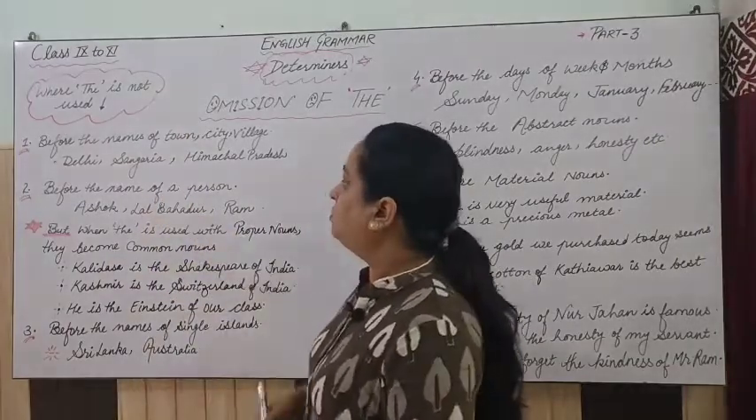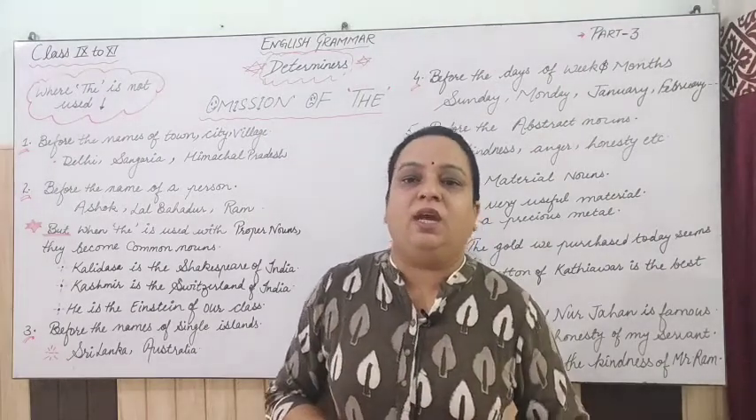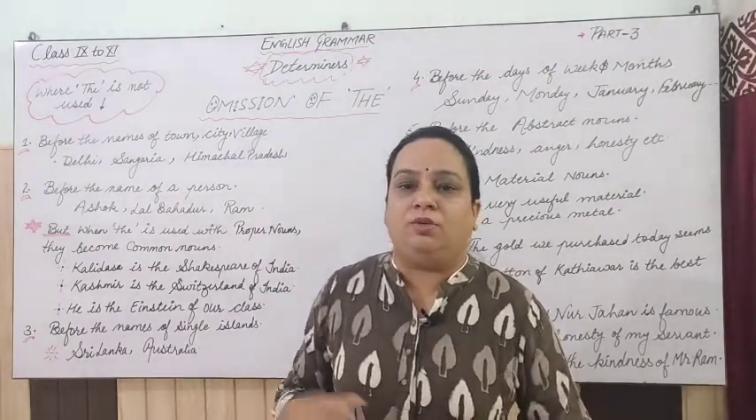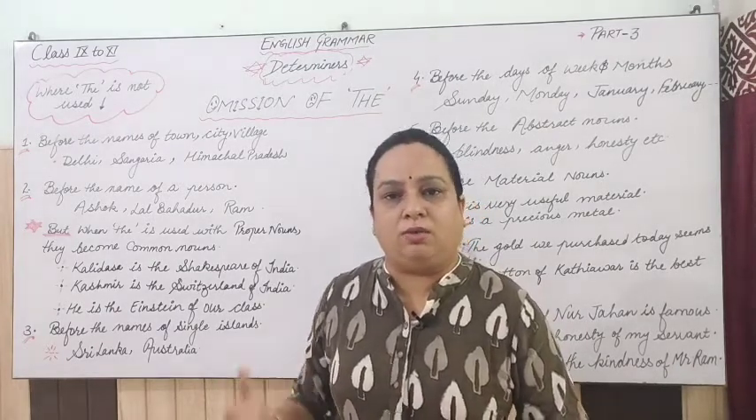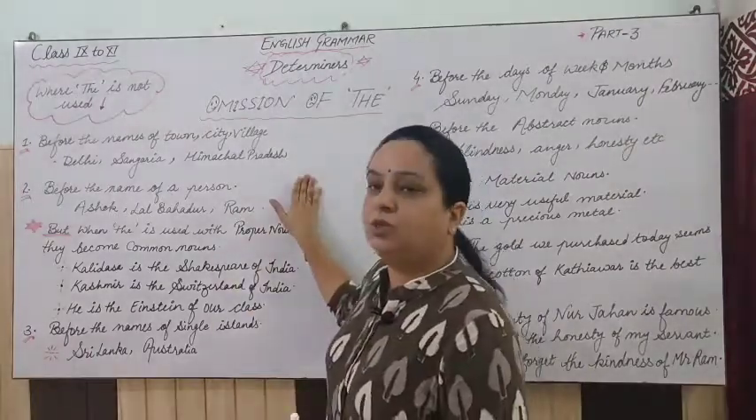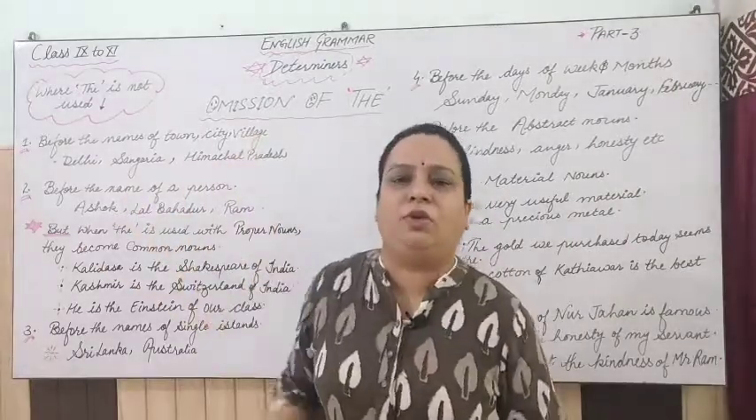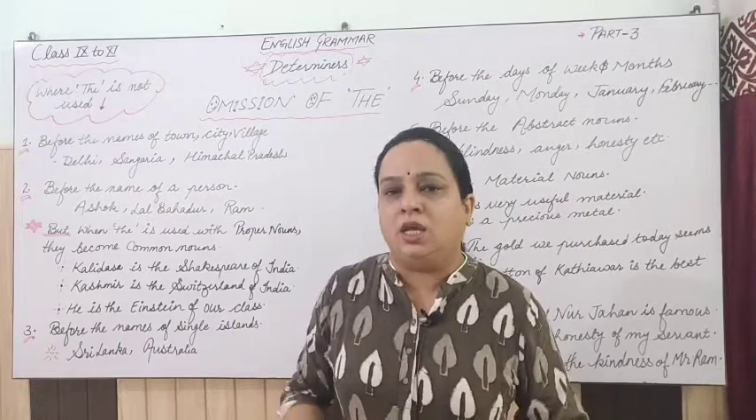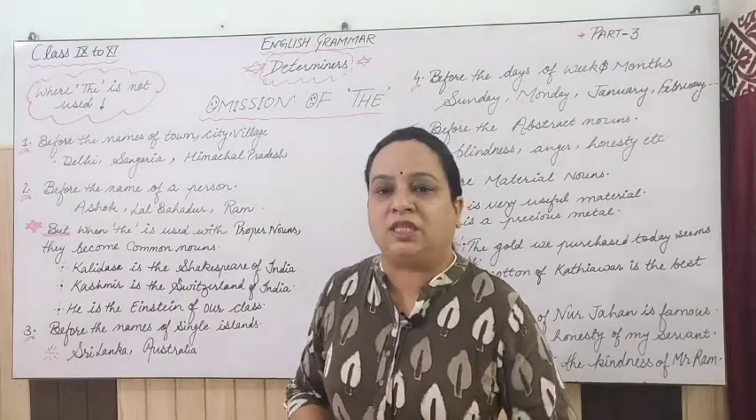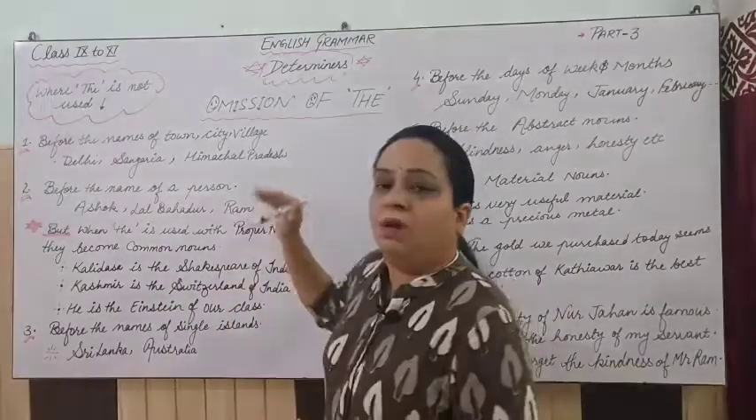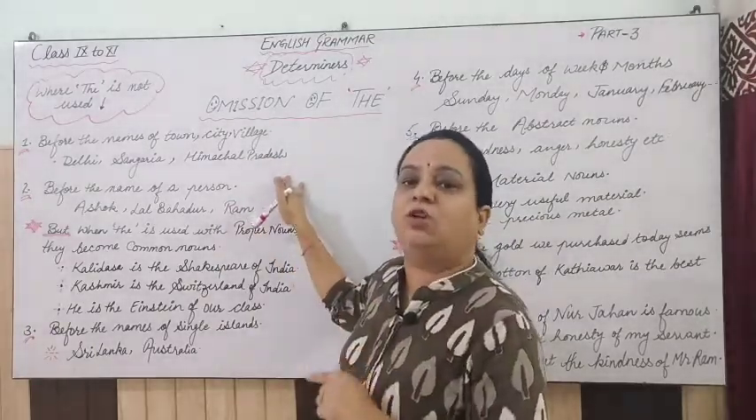Rule number 1 says before the names of towns, cities, villages. Like we are living at Sangria, so we will not write the Sangria, the Delhi. It is not like that, okay? Or with the name of villages also we will not use the. So it is only Delhi, Sangria, Himachal Pradesh, any village of yours like Dholnagar, Haripura. You have to just write the name of that particular city, place, or state, but you will not use the with that. So that is rule number 1 of omission of the.